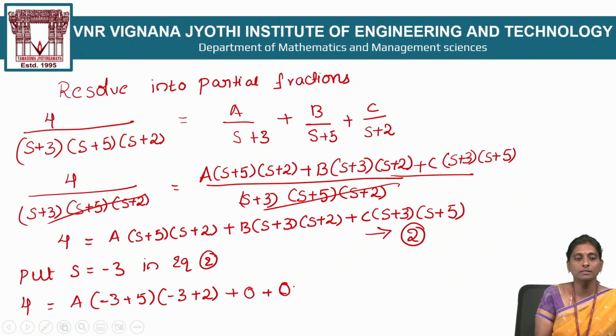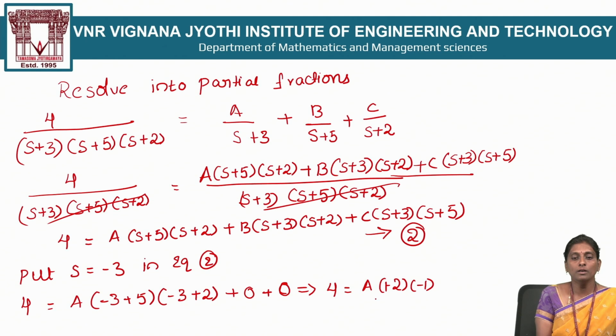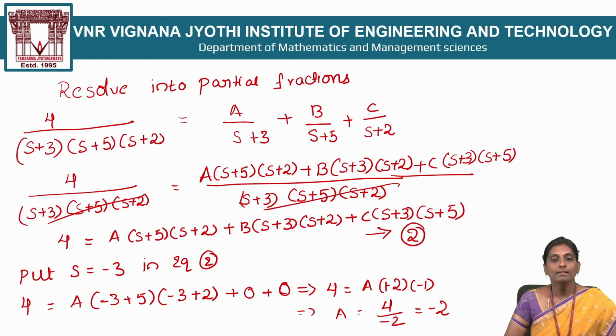Now from this equation, you get, simplify it. 5 minus 2, it is 3. So here -1. So after simplification, 4 is equal to A into minus 2, plus 2 here and minus 1. Now from this equation comes the A value. So A is equal to 4 by minus 2. Then you get the A value is minus 2. One value is calculated. In a similar manner, we calculate the B and C values.